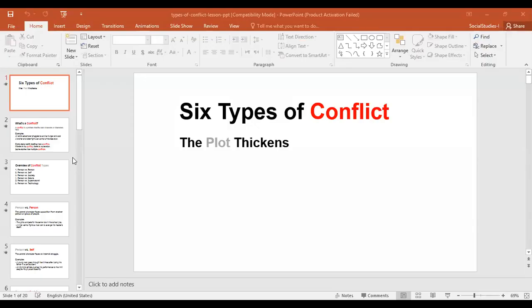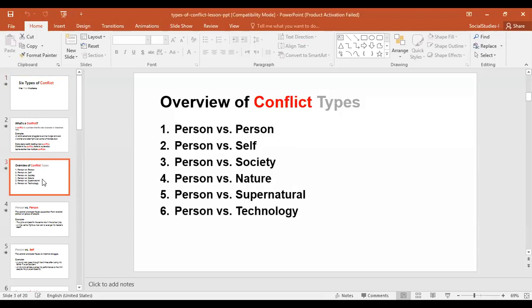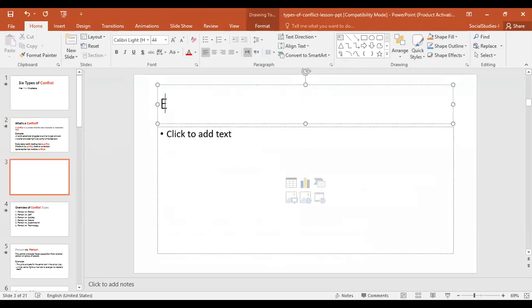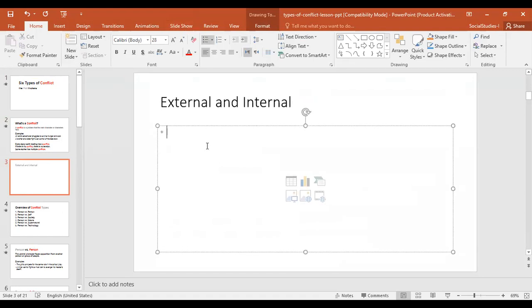Now when we think about it, we have two types of conflicts. The ones that I wanted to start with are the two that are mentioned in the book, internal and external conflict. If we look at the word external, we can tell from the word extra that it means outside.